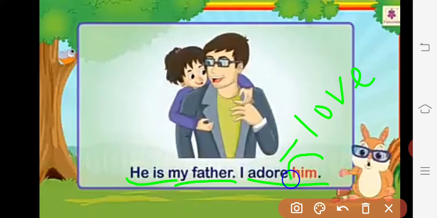Boy or man. Now he is father, so he is married, and here in place of that we are using him. Okay, him for the boy, man, like this one for male, and her for female. So here "I adore him" means she is talking about her father. Now she is saying again, in place of saying "I adore my father," she said "I adore him" only. So that him is nothing but a pronoun, and that he is also a pronoun.